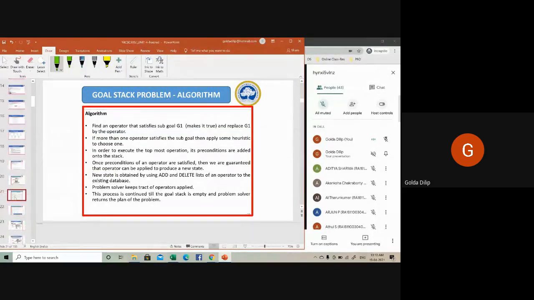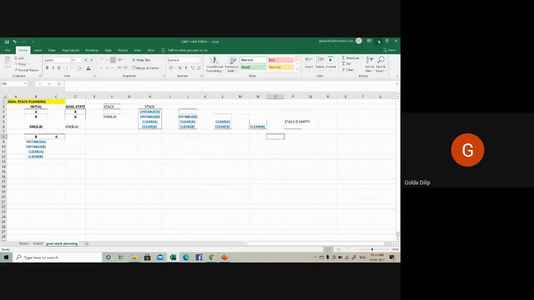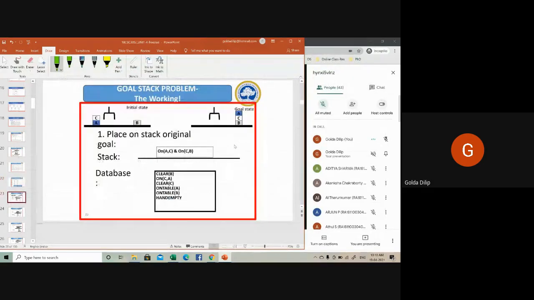So next, this is the goal stack problem. I mean, the block world problem, where a different configuration is given. This is the initial state. This is the final state. So you can work it out using the goal stack planning algorithm, the way I explained a small one right now with 2 blocks. Another configuration is given. You can try it out later for examination purposes.